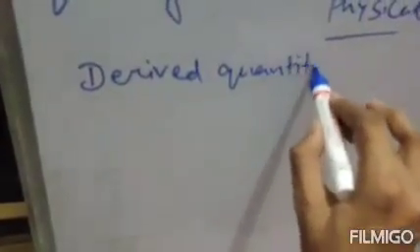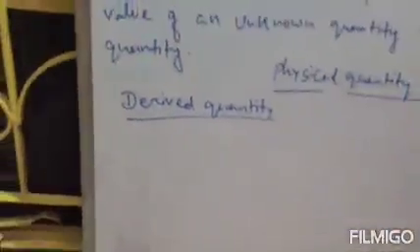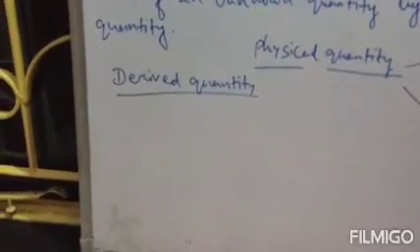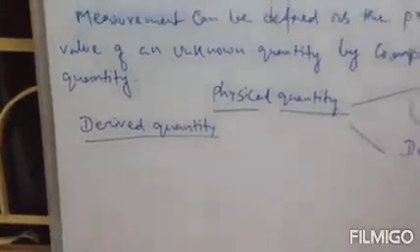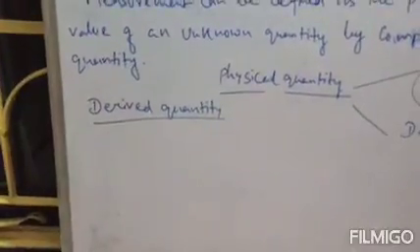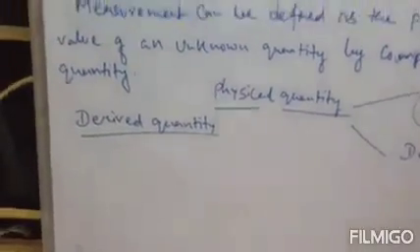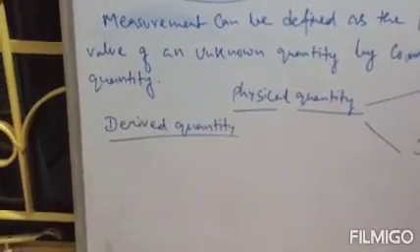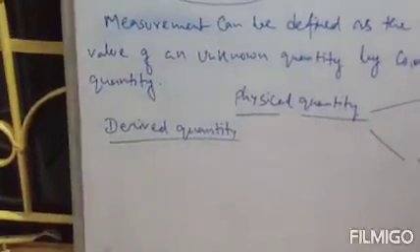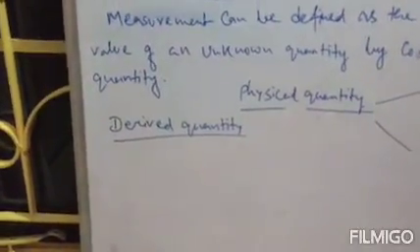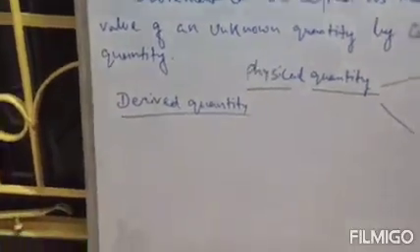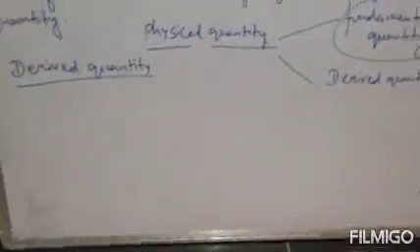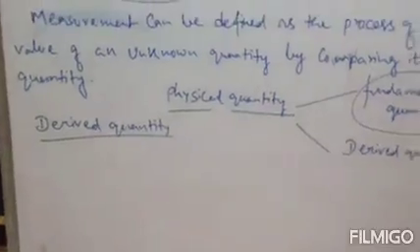So make a heading, derived quantity. Now what is a derived quantity? Derived quantities are those quantities that are derived from fundamental quantities. Listen carefully. That means a derived quantity originates from fundamental quantities, or more specifically, derived quantities are those quantities that depend on fundamental quantities. Clear?